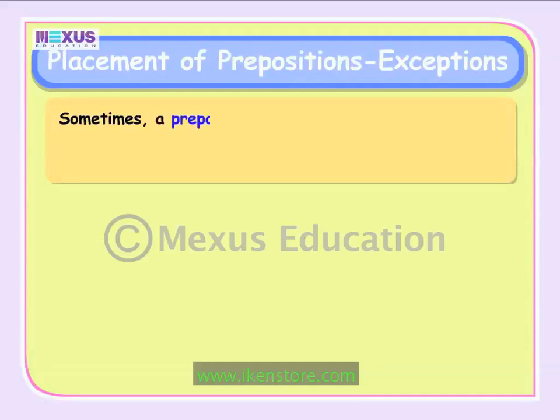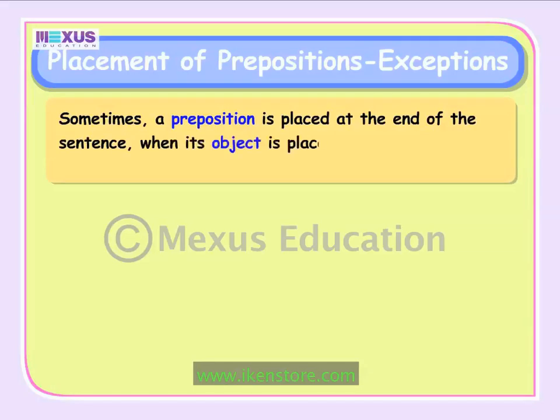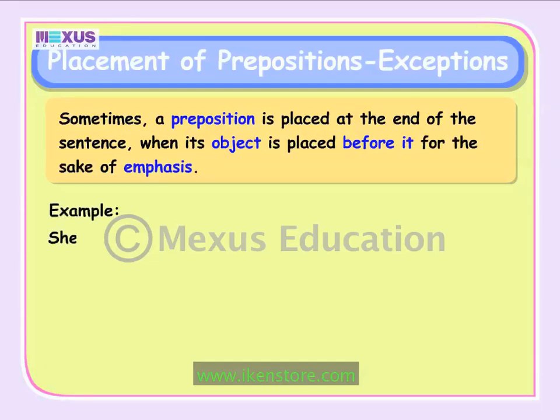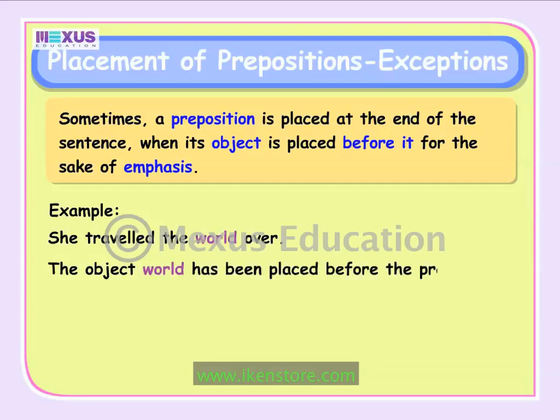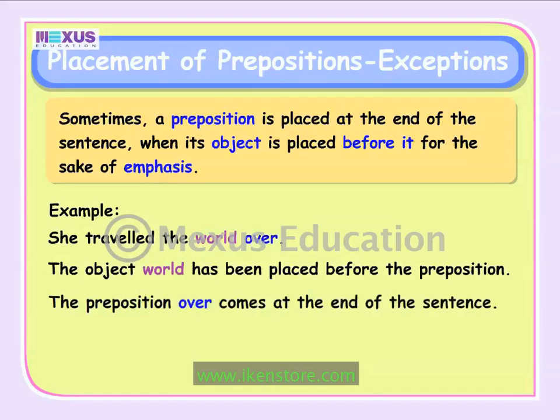Sometimes a preposition is placed at the end of the sentence when its object is placed before it for the sake of emphasis. In the following example, she traveled the world over. The object world has been placed before the preposition. The preposition over comes at the end of the sentence.